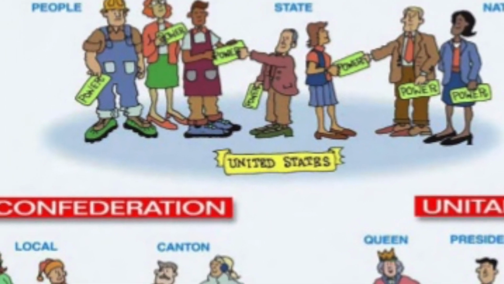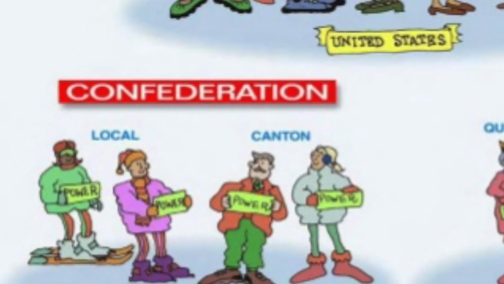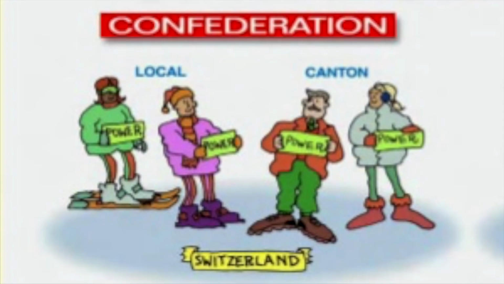Moving on to confederation. In a confederate government, they are more focused on the people and their needs in each state, so they're more in touch with their citizens. Also, the possibility of tyranny is very, very low. The cons of a confederate government is that they often break apart due to the initial power struggles. Also, they lack resources of a strong centralized government.